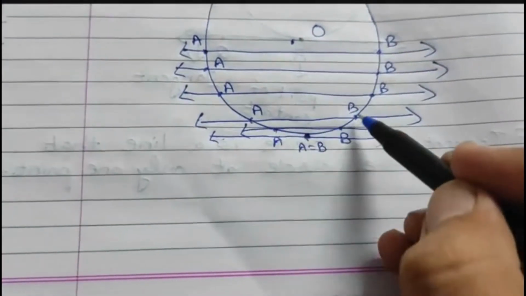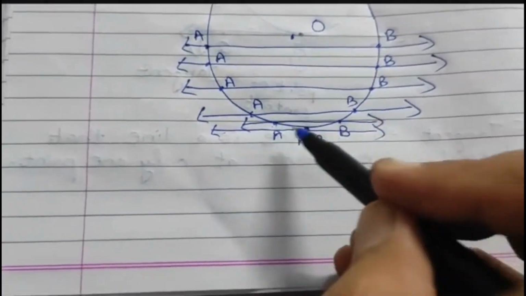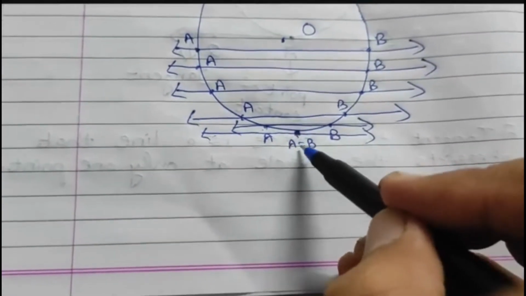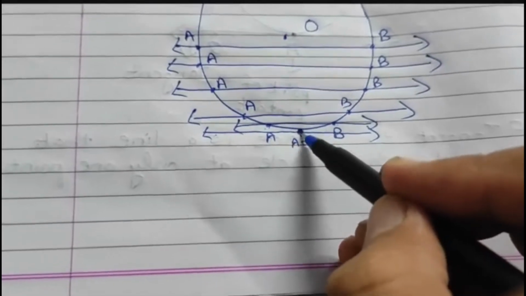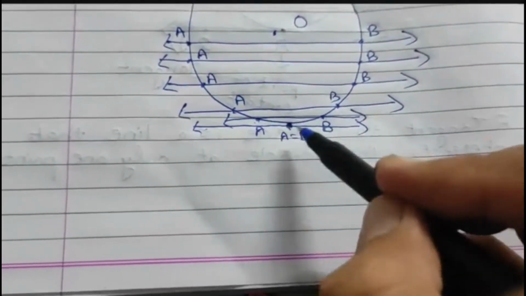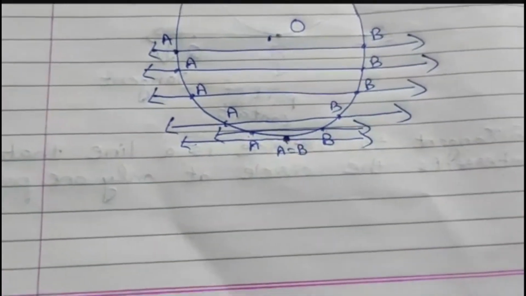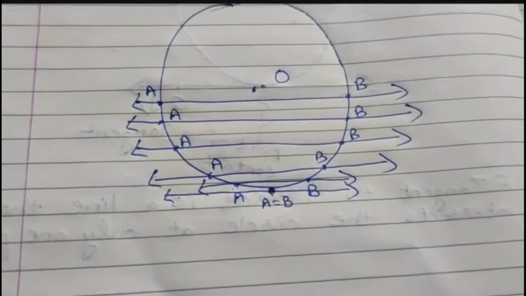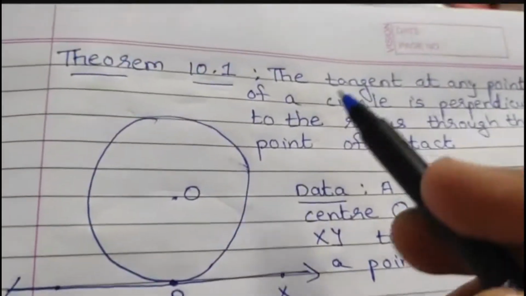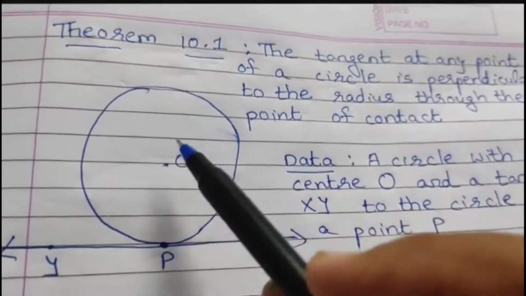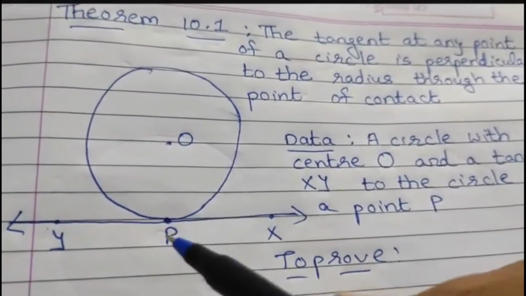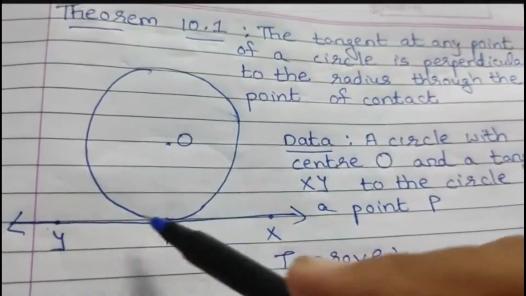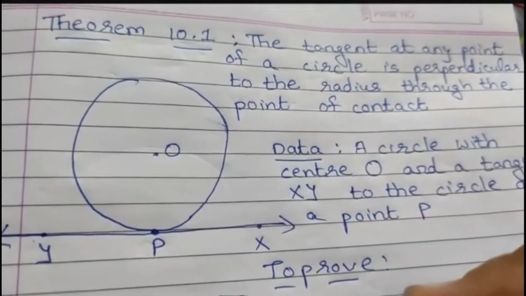The two endpoints of the chord, A and B, when they both coincide, when they become one and the same, then that special case of secant is called a tangent. Correct? Students, now let's go further. Here we have a tangent XY. P is the point of contact and we have the circle with center O.